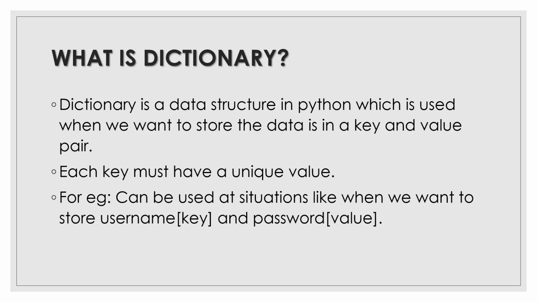The first student has scored 49, the other student has scored 47, and so on. The name of the student will be the key and the marks he or she has obtained can be the value. How to write a dictionary, how we can make different elements in it, and what kind of functions we can use in a dictionary, I'm going to show you right now.